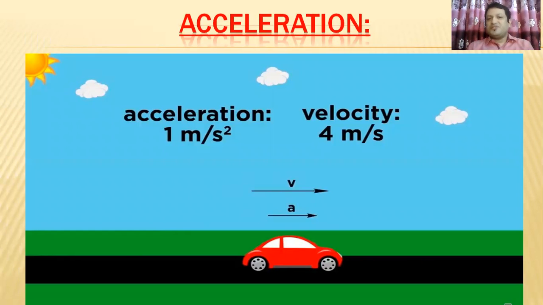Okay. So this is a picture of velocity. In the question, we pointed out a motorbike, but here a car is given, same thing. When you increase your accelerator, your velocity also increases. There is the initial velocity at the start and the final velocity at the end. If we divide the change by the time, you will get the acceleration. Okay.